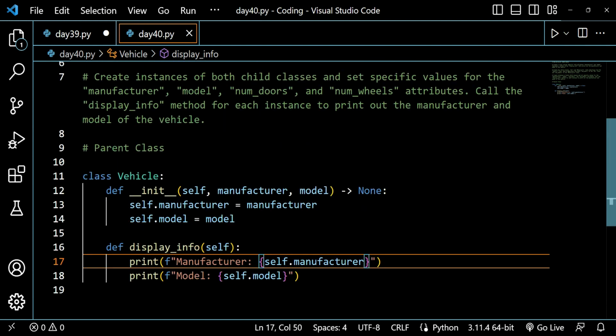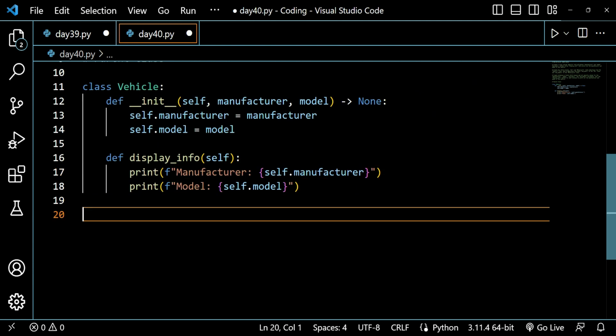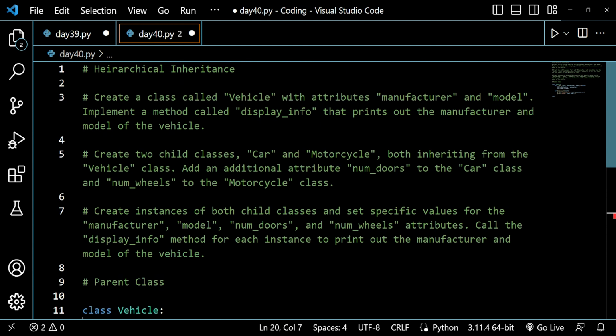And now I have created a parent class. Now let's move further in the question to see what they are asking us next. Create two child classes, car and motorcycle, both inheriting from the vehicle class. So we have to create two child classes. First of all, we create a class car, and then another child class, motorcycle. Both inherit from the vehicle class. Add an additional attribute num doors to the car class, and num wheels to the motorcycle class.